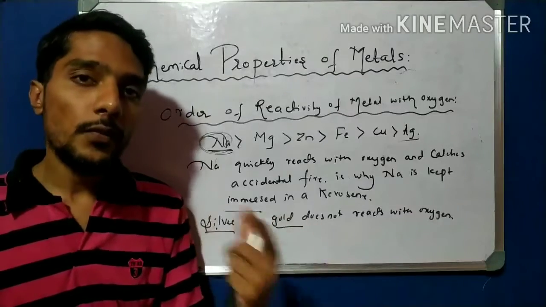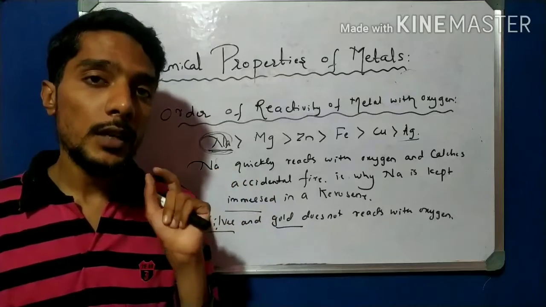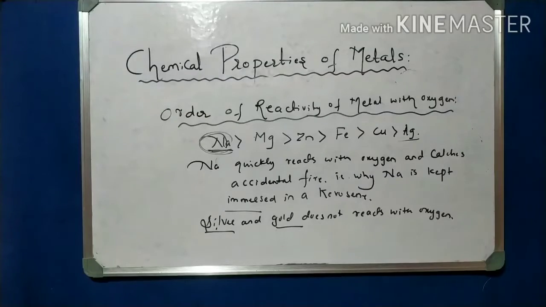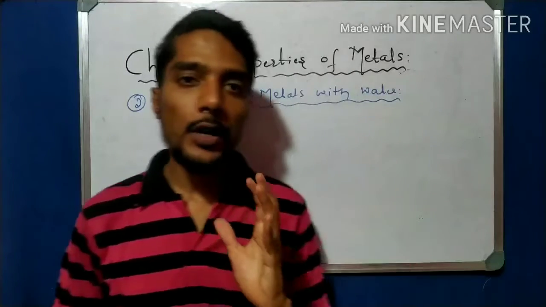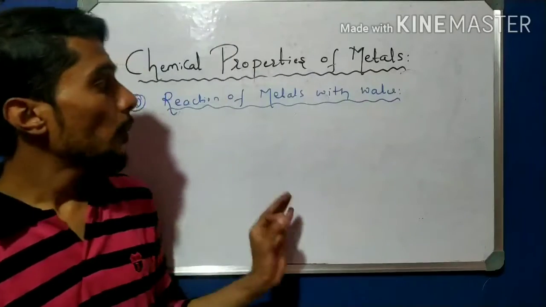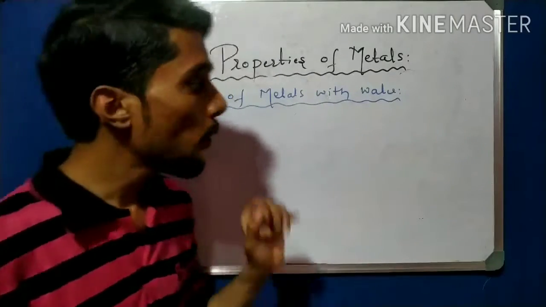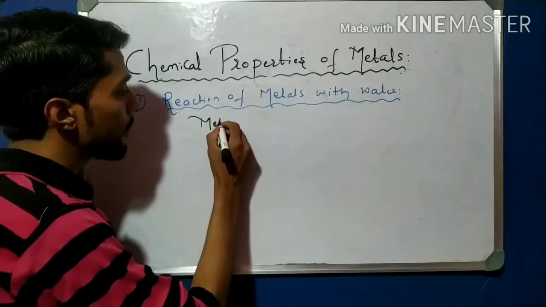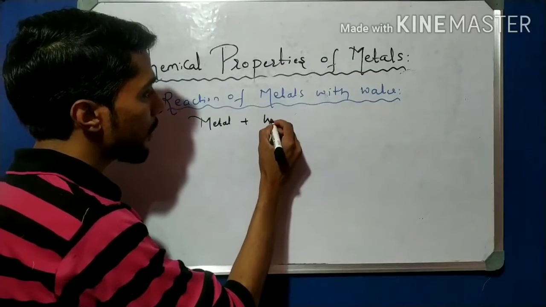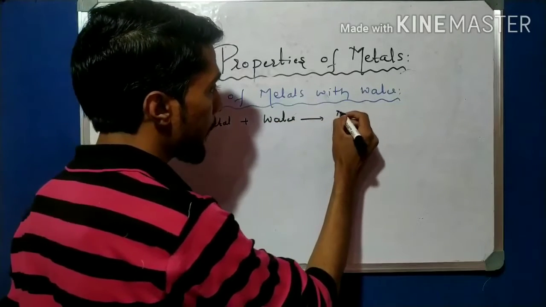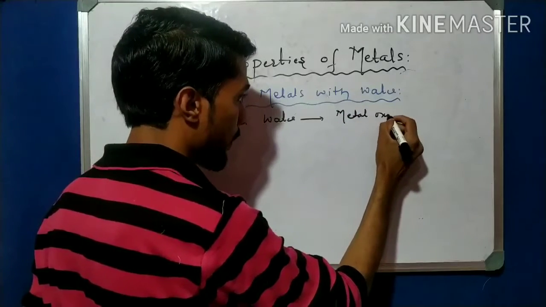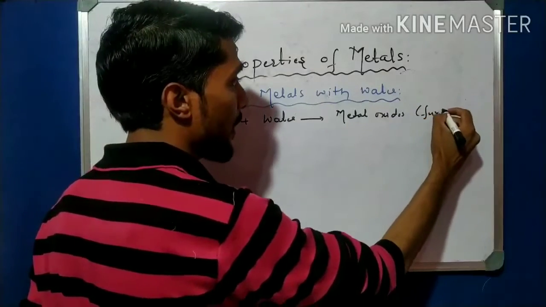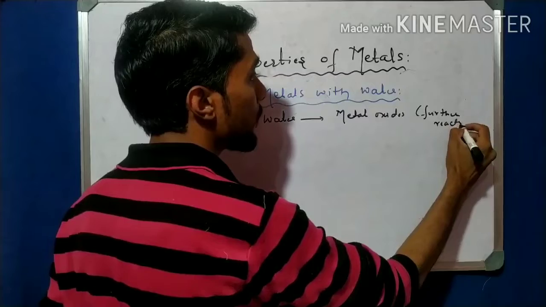Now come to the second property, the chemical property of metal with water. Please note this down. Here, what happens when metals react with water? In the journal I write: when metals react with water, they form metal oxides, and these metal oxides further react with water.